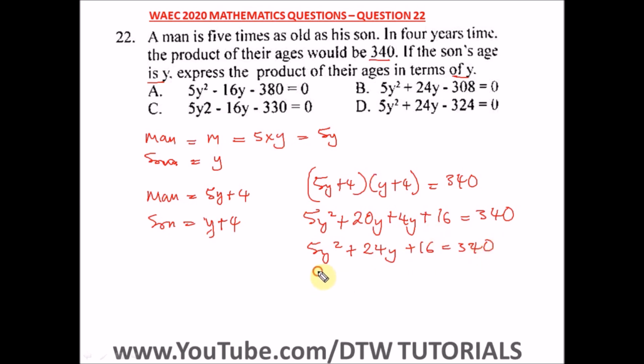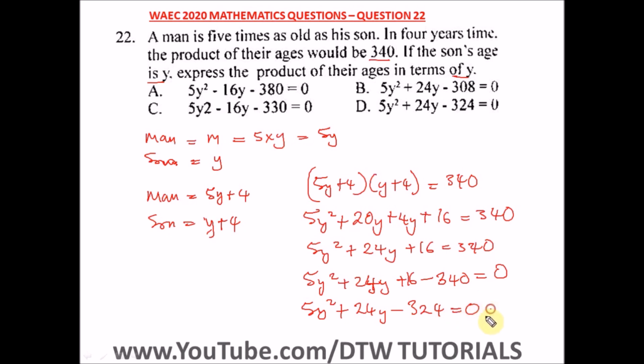Okay, let's take this 340 in. So we have 5y squared plus 24y plus 16, bringing 340 in, we have a negative 340, equal to 0. So from here, what do we have? We have 5y squared plus 24y, plus 16 minus 340 will give us minus 324, which is equal to 0. So this is our final answer. Alright, and where's our right option here? Our right option is option D.